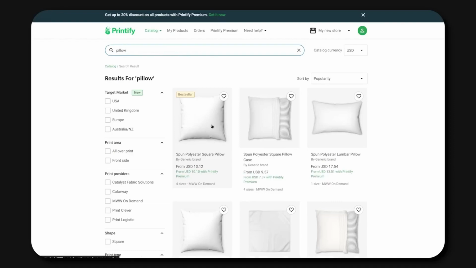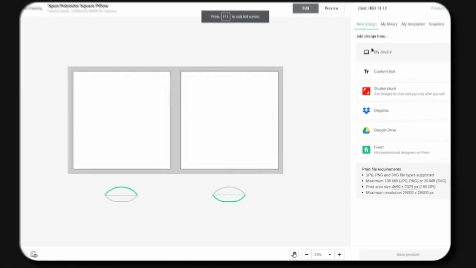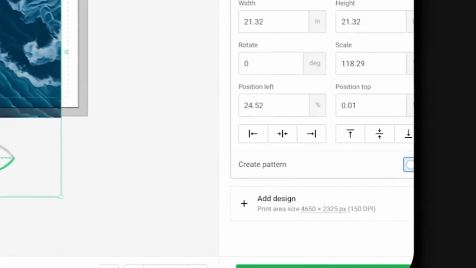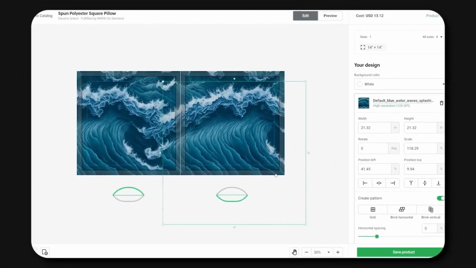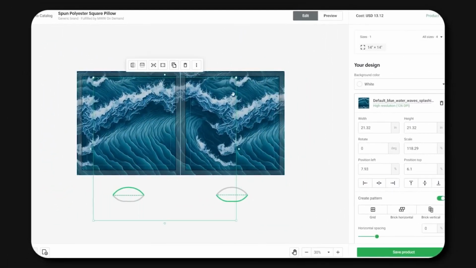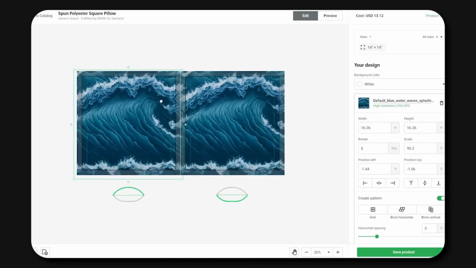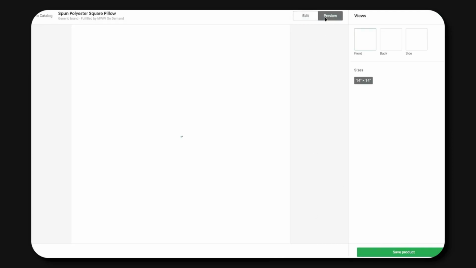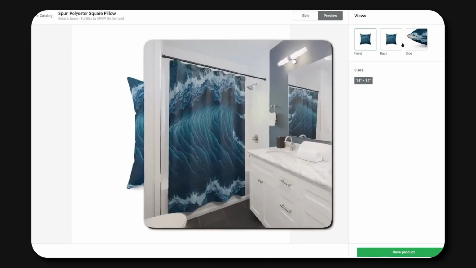First, go to the Printify website, select the pillow product, and start designing. Upload your pattern from Leonardo and click Create Pattern. This will infinitely duplicate your image. After that, position it in your product and preview it. You can use this method to create designs for many other products, including shower curtains, shoes, shorts, and more. Since you're only responsible for creating the designs and uploading them on Etsy, and Printify handles the rest, this is one of the easiest side hustles to get started in 2023.